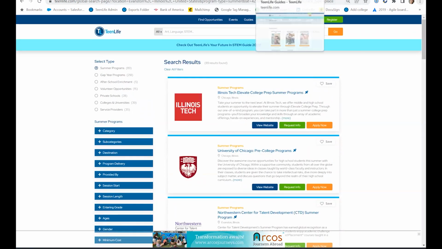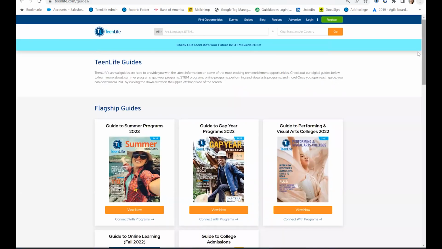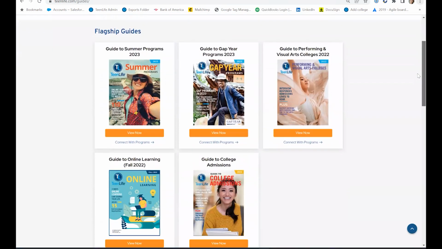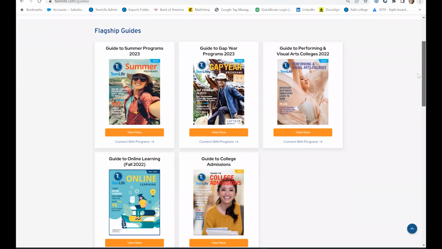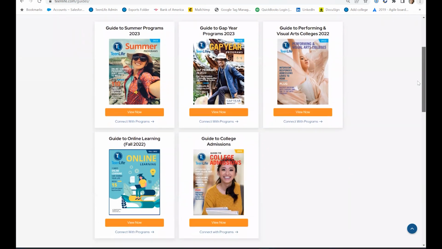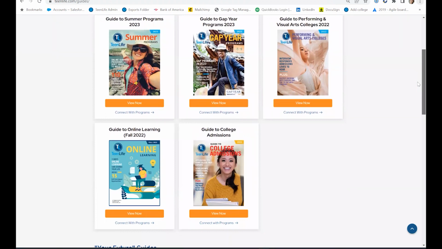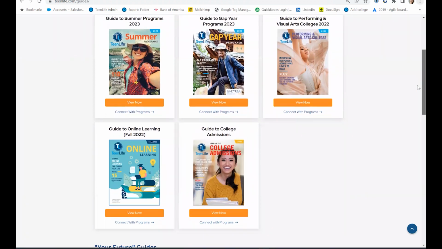And then finally, I want to make sure you know about our digital guides. These function kind of like magazines with a directory in the back, and they explain to you what the benefits of attending a summer program are, and how you go about choosing which one works for you. There are a lot of very helpful tips and listings.